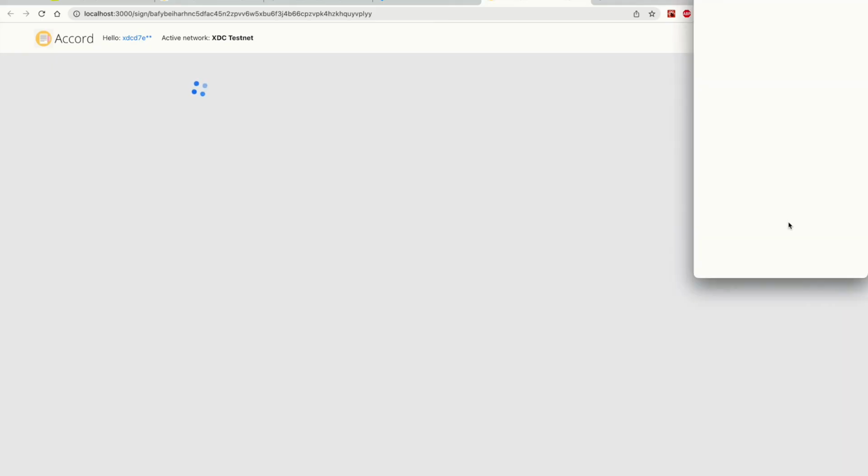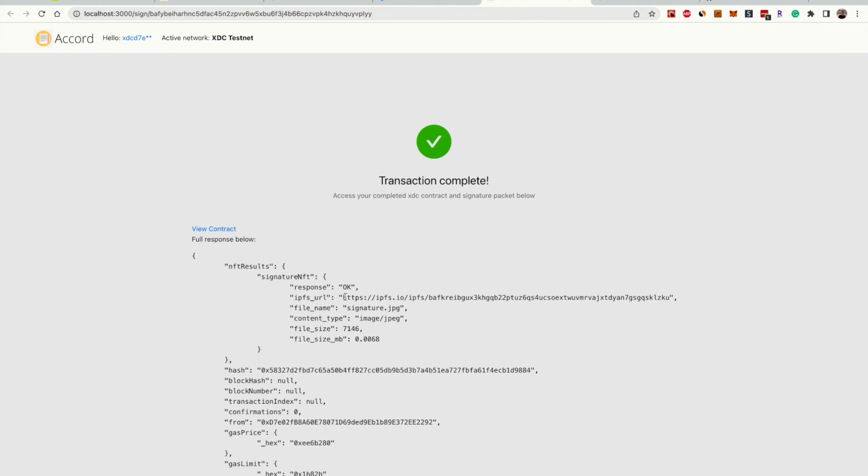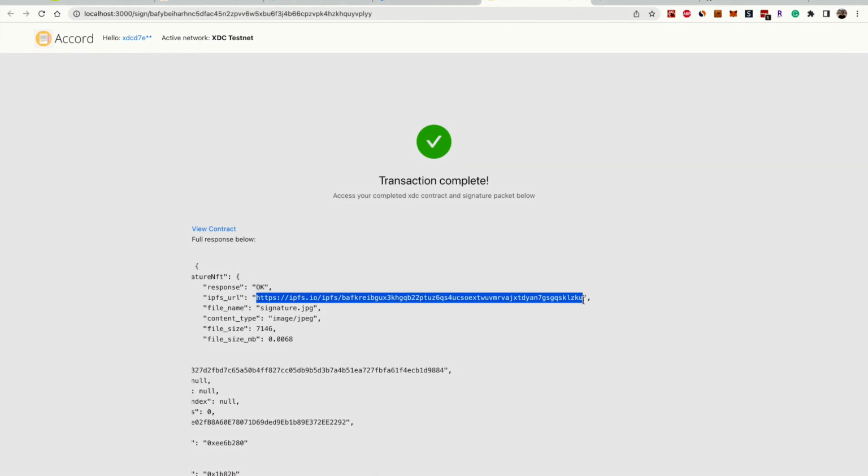And now what this does is a second transaction against that XDC contract. I authorize it, and once that's completed, there will be both a record and a timestamp of my signature being applied, and an NFT will get minted with the signature that I provided when I completed the check. And you can see the signature here that I provided during the signing flow as well.